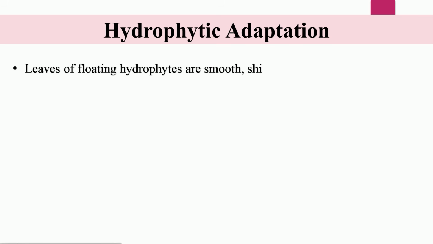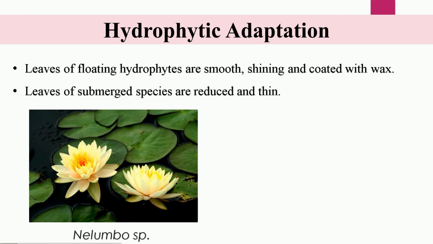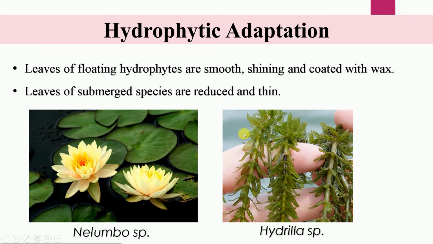Now the leaves. The leaves of the hydrophytes mainly serve as the floating organs for the floating hydrophytes. The leaves of floating hydrophytes are smooth, shining and coated with wax, and they are basically very large, which can support the weight of the entire plant to float. The leaves of the submerged species are reduced and thin. For example, in the case of Nelumbo, you can see the leaves are larger, which keep the plant afloat on the water. Whereas in the case of Hydrilla, the leaves are reduced and very thin.